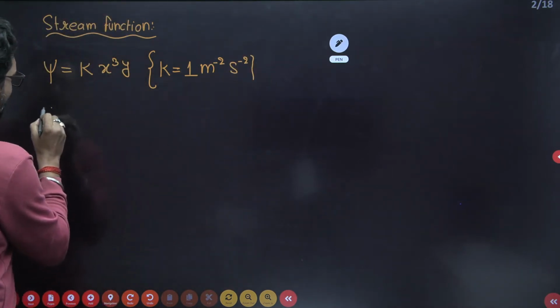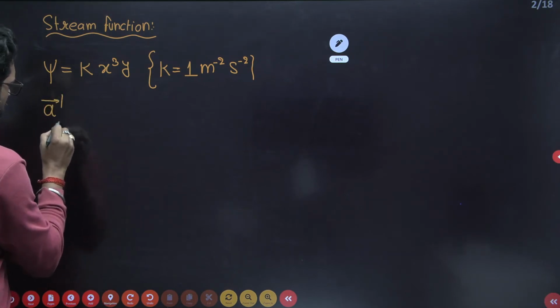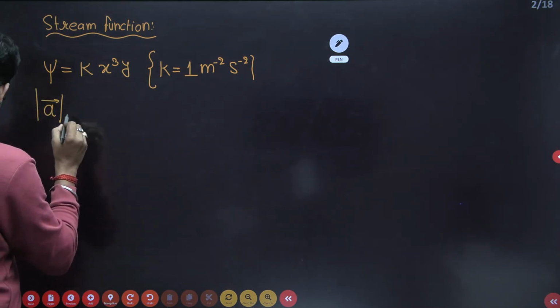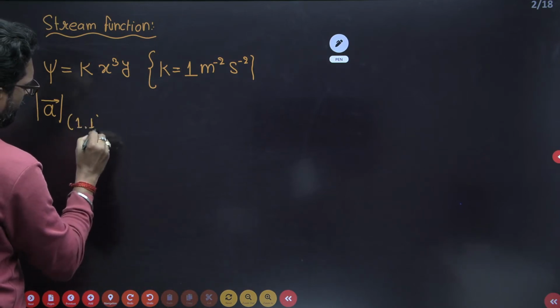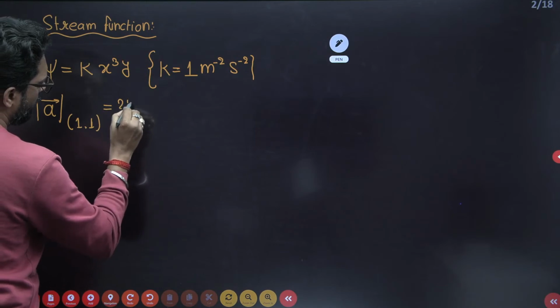We have to find the magnitude of the acceleration at the point (1, 1).